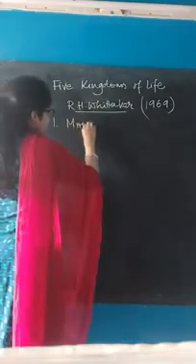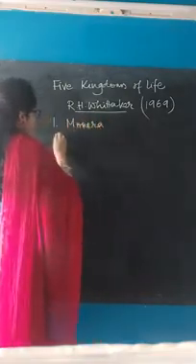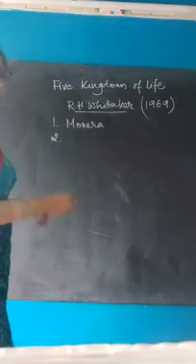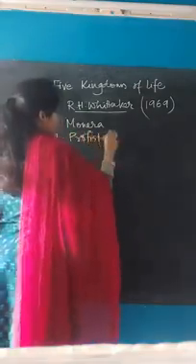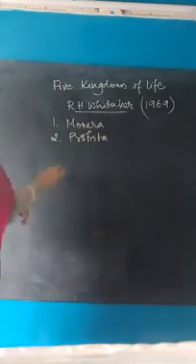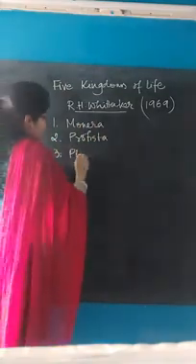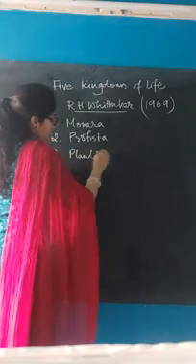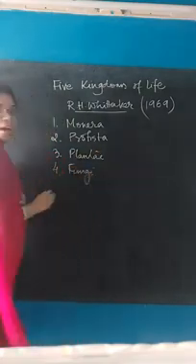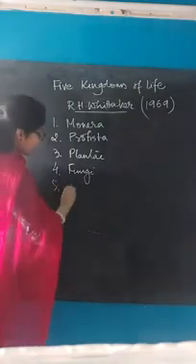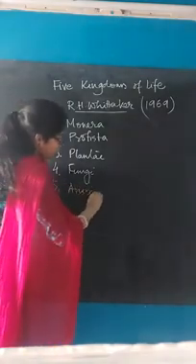The first one is Monera. Number 2 is Protista. Number 3, Plantae. 4, Fungi. And lastly, Animalia.